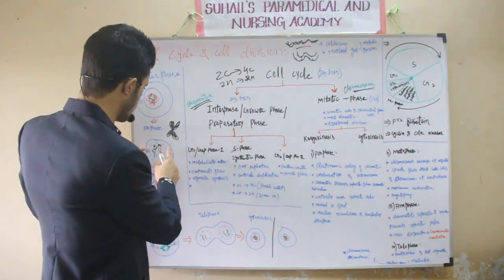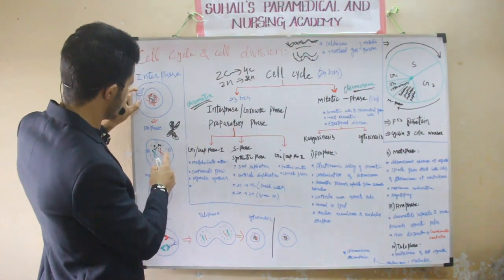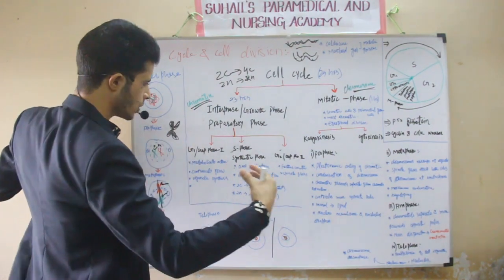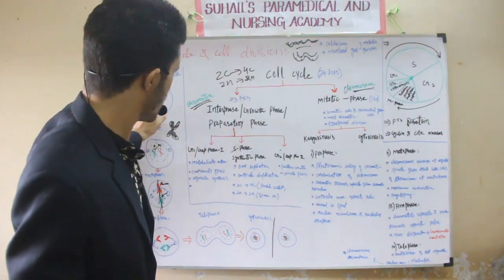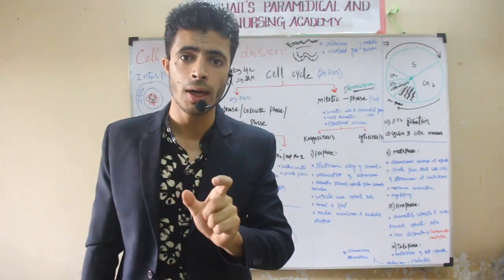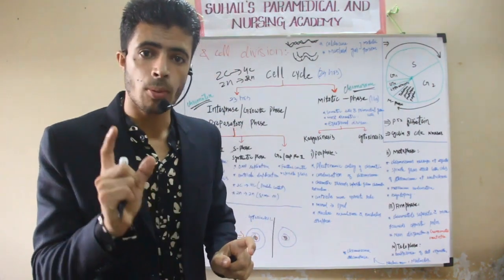There was presence of centrioles. They will try to move. These are centrioles. They will move towards the opposite poles of the cell. And the DNA was present in the form of monad. It will be visible in the form of dyad.